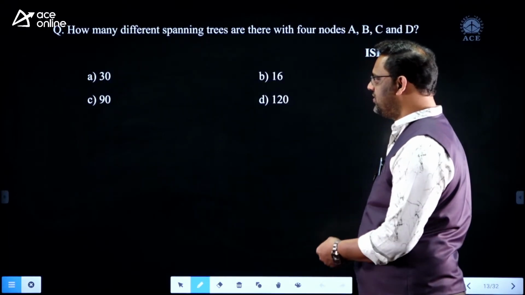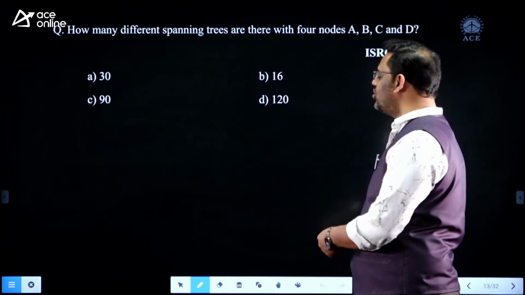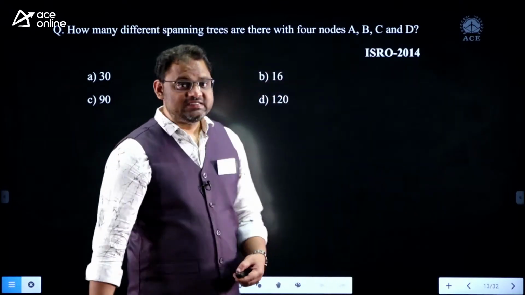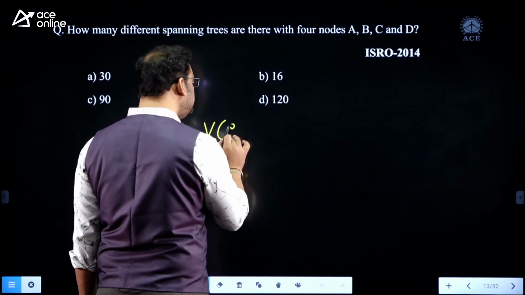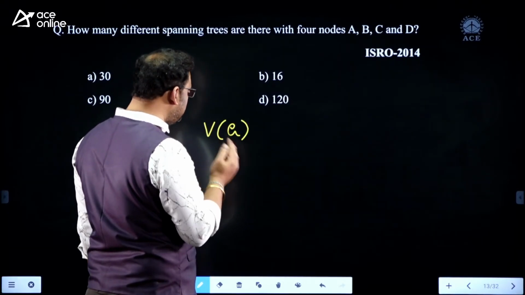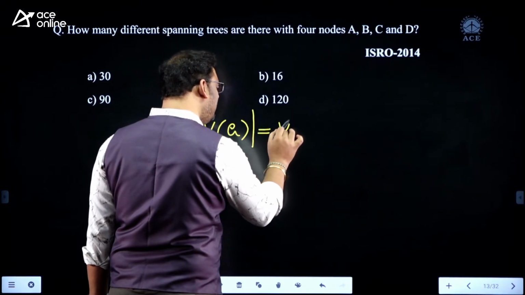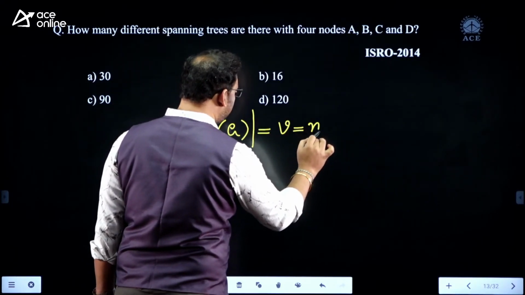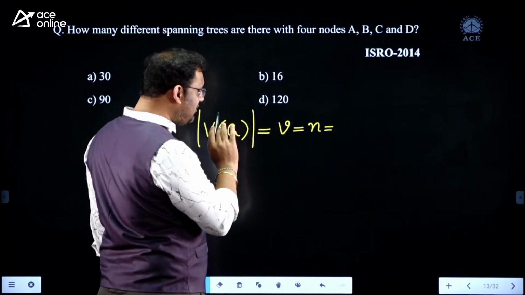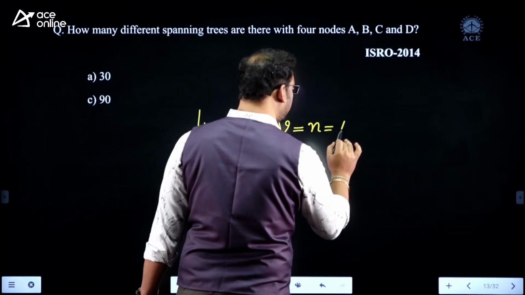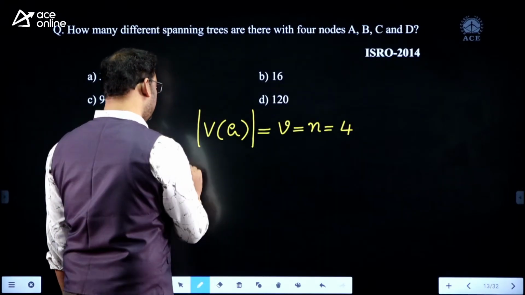Got it? Now in a similar way, try to understand this question. How many different spanning trees are there with 4 nodes A, B, C, D? The cardinality of V of G, the set of vertices in the graph, that is small n. The order of the graph is 4. There are 4 nodes with me. Then how many spanning trees are possible?